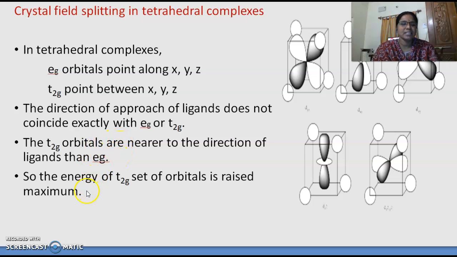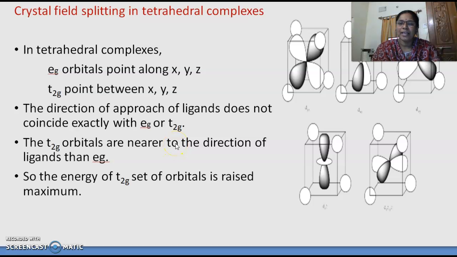In such a case, the t2g orbitals are nearer to the direction of ligands than the eg orbitals. When the angle between the t2g orbitals and the direction of the ligands is much smaller, they will have high repulsions.